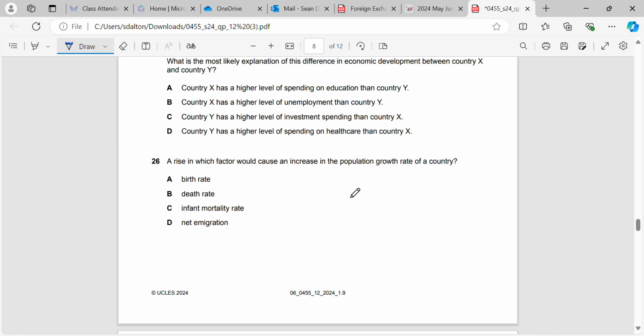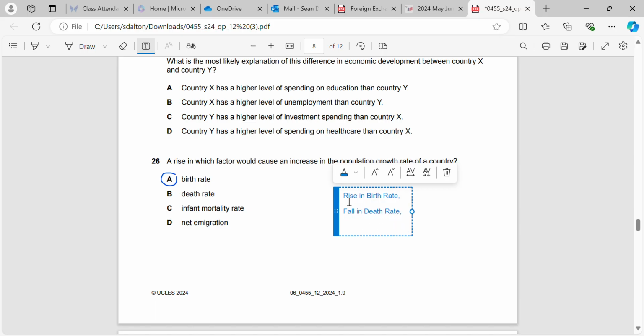Okay, a rise in which factor would cause an increase in the population growth of a country? This question is also very easy. A rise in the birth rate would. So what are the things we're looking for in an increase in population growth? We're looking for a rise in birth rate, or a fall in the death rate, or net immigration, which is more people coming in than going out.